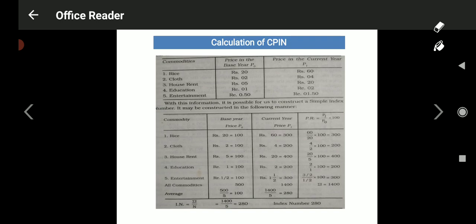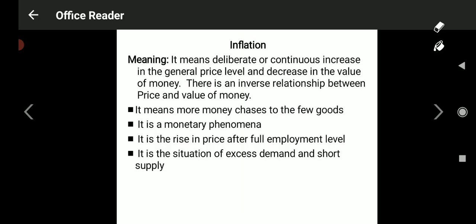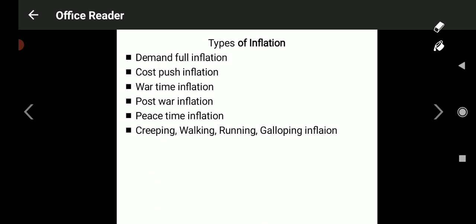280 rupees. After this calculation you have to write one sentence. The base year price of these products was 100 rupees, now it increased to 280 rupees. It means there is a 2.8 times increase in the general price level of these goods compared to the base year. That you have to write. This is all about the index numbers. Now look at the next topic, inflation.